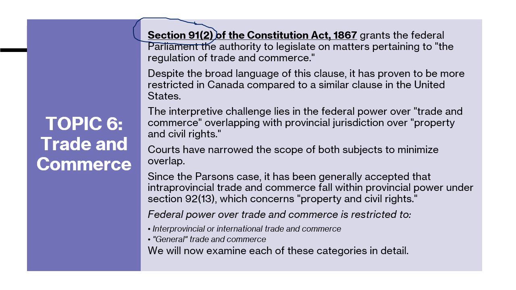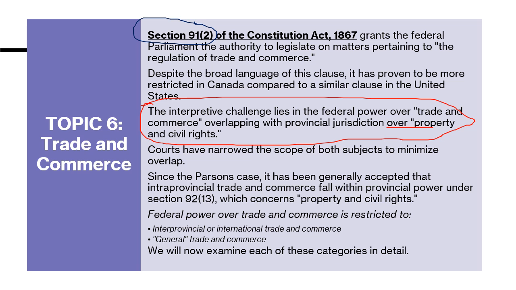So the interpretive challenge lies in the federal power. The interpretation issue comes where there is something overlapping with provincial jurisdiction over property and civil rights, as we have been talking about since the beginning of this lecture. Courts have narrowed the scope of both subjects so that the overlap is minimized, like the Parsons case we talked about.